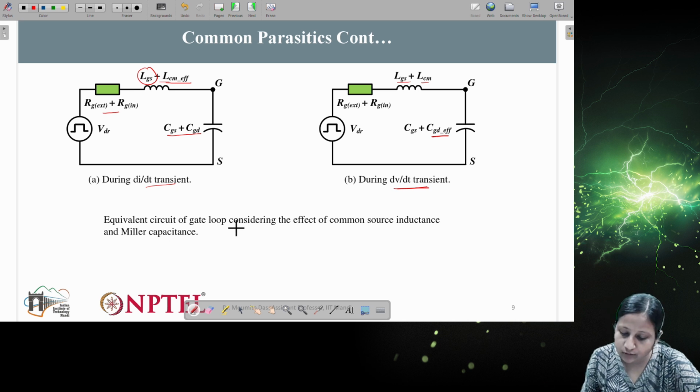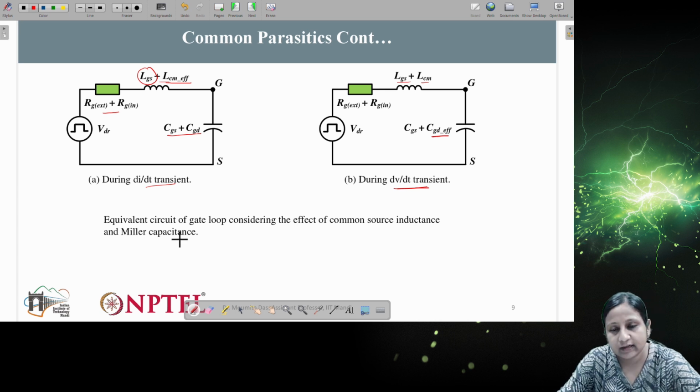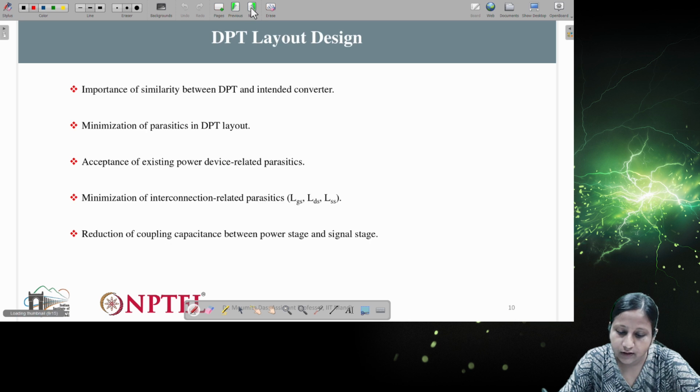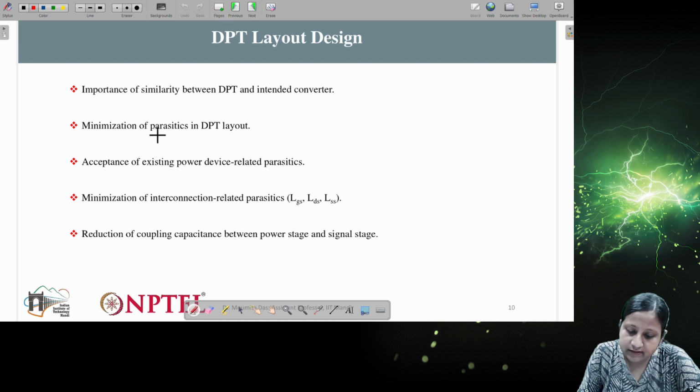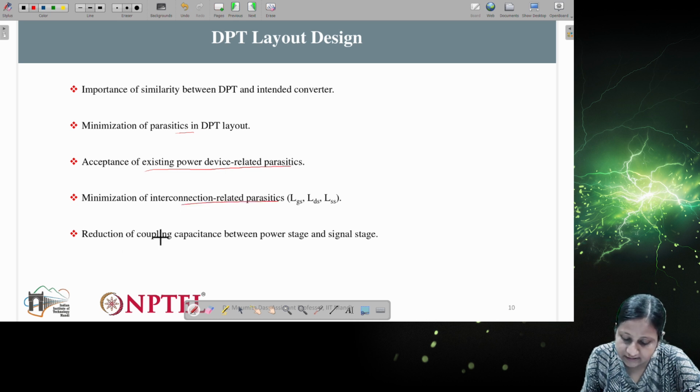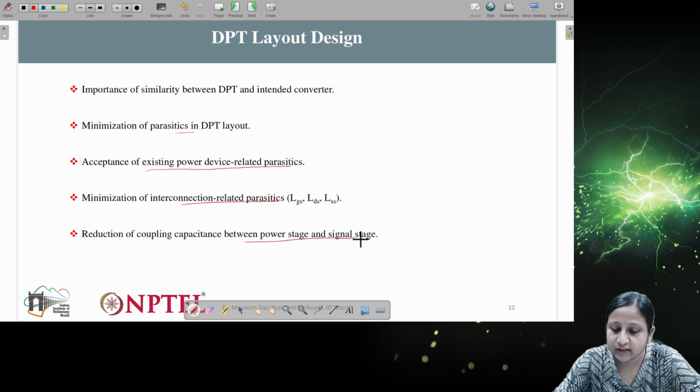Basically, the equivalent circuit of the gate loop considering the effect of the common source inductance and the Miller capacitance is shown here. As I told you, this is what we are going to include in the DPT analysis, for analyzing the dynamics of the converter. Dynamic analysis can be done by including these parasitic parameters. This involves minimization of the parasitics in the DPT layout, accepting the existence of power device related parasitics, minimization of interconnection related parasitics, and reduction of the coupling capacitance between the power stage and signal stage. These are considered while analyzing the DPT circuit.